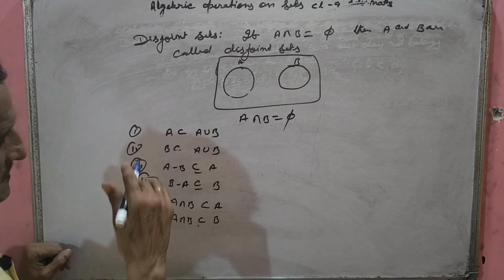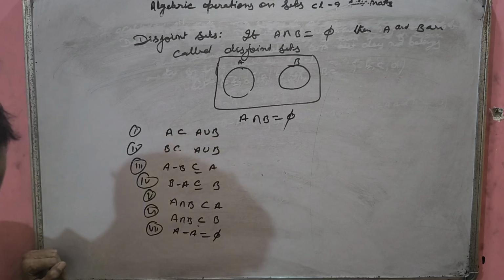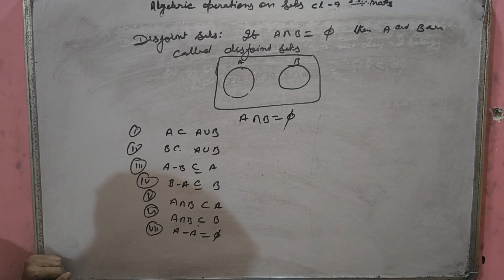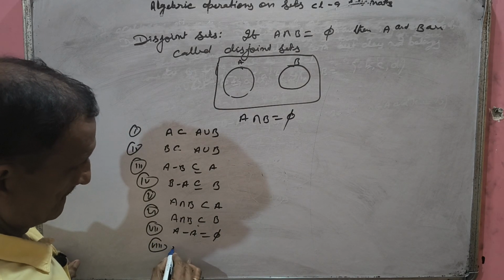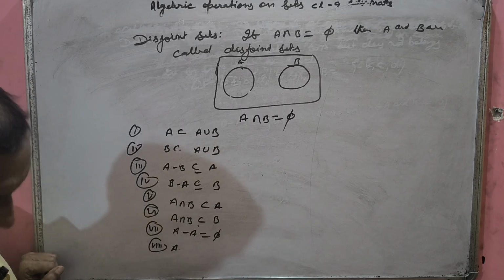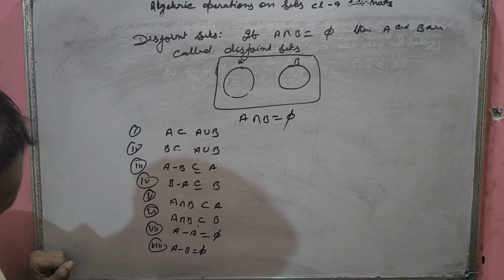Some properties regarding all these definitions we can see. A minus A, what will you write? Not 0 here, we will write the empty set here. Okay. See, you will get A minus B equals the empty set on what condition? Try to find out.